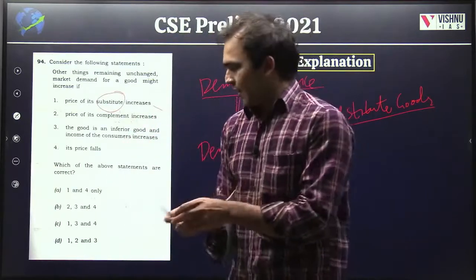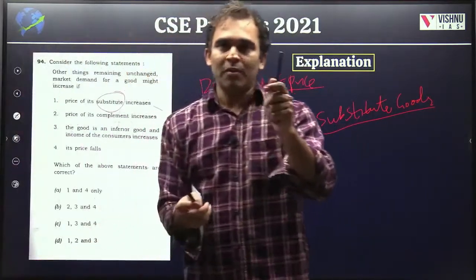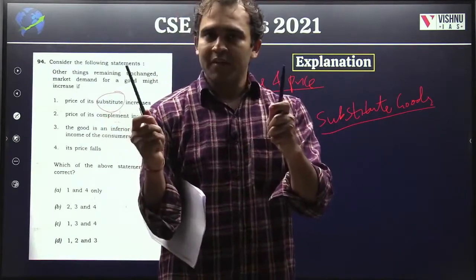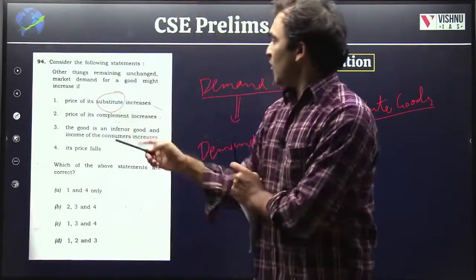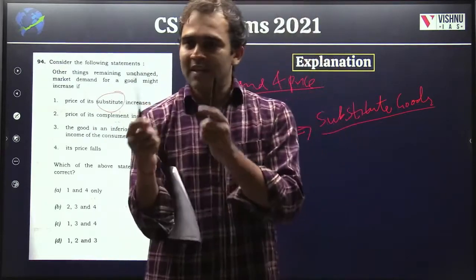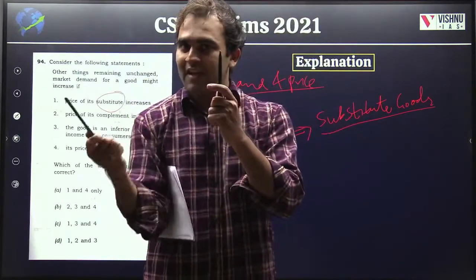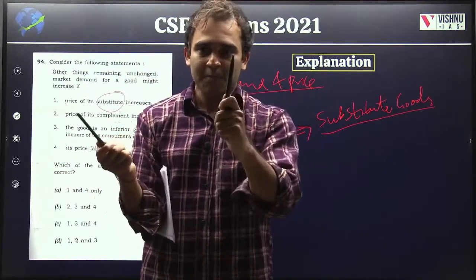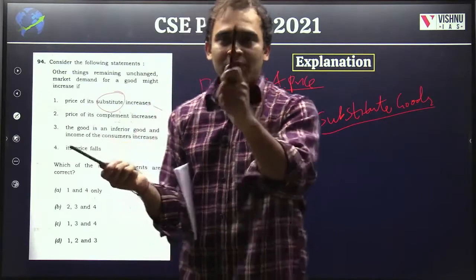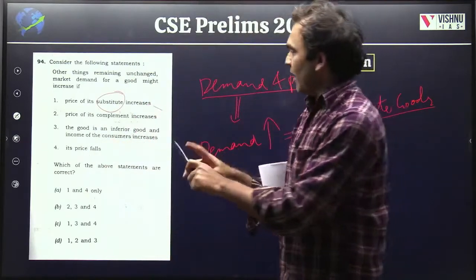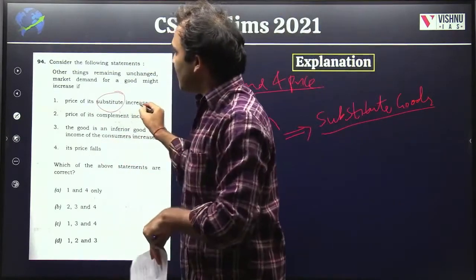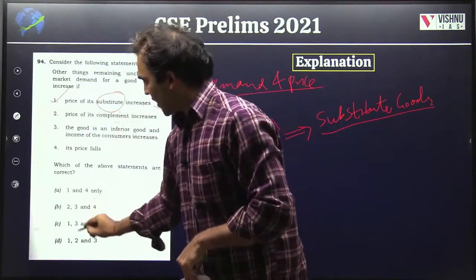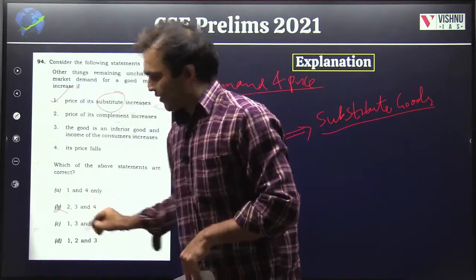So let's say that there are two pens. This is one pen, this is one pen. So this pen can be easily substituted by this pen. If the price of your substitute good increases, meaning if the price of this pen is increasing, obviously I don't want to buy this pen. Rather I will buy this pen because now this has become cheaper. Hence demand for this pen will increase obviously. So if the price of the substitute good increases, market demand for a good will increase. Yes. So whichever option has 1, so 2, 3, 4, you can exclude this because 1 is the answer, it should be there.